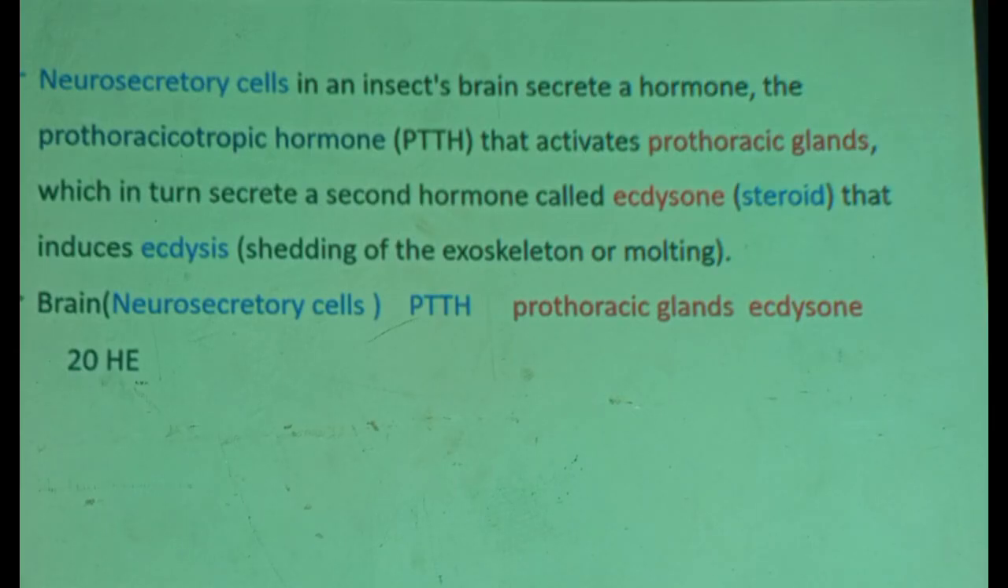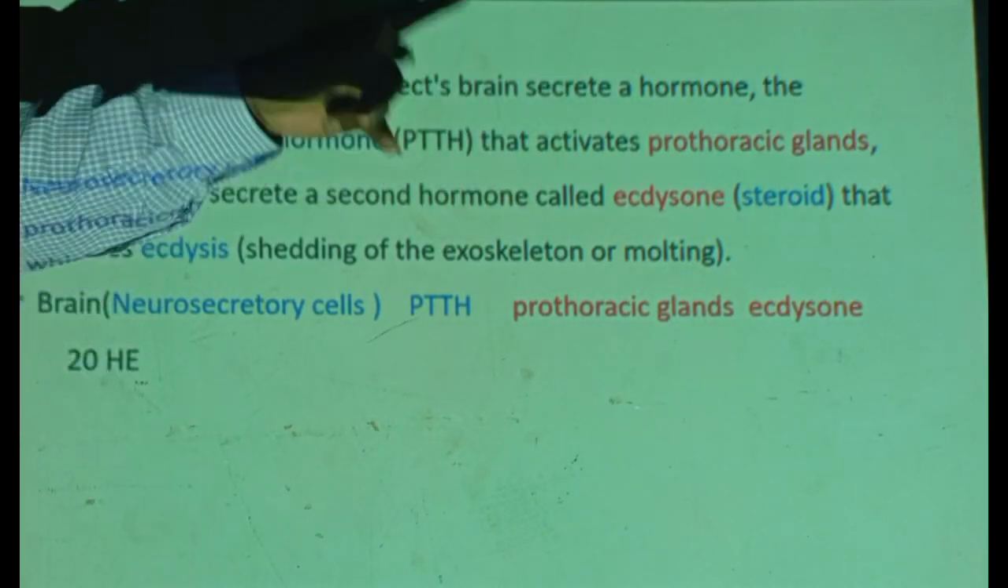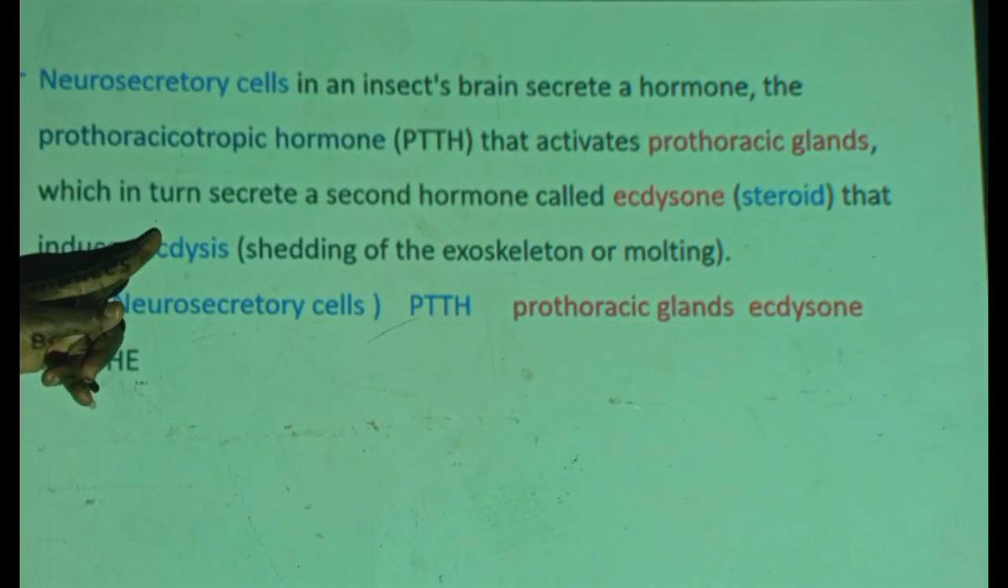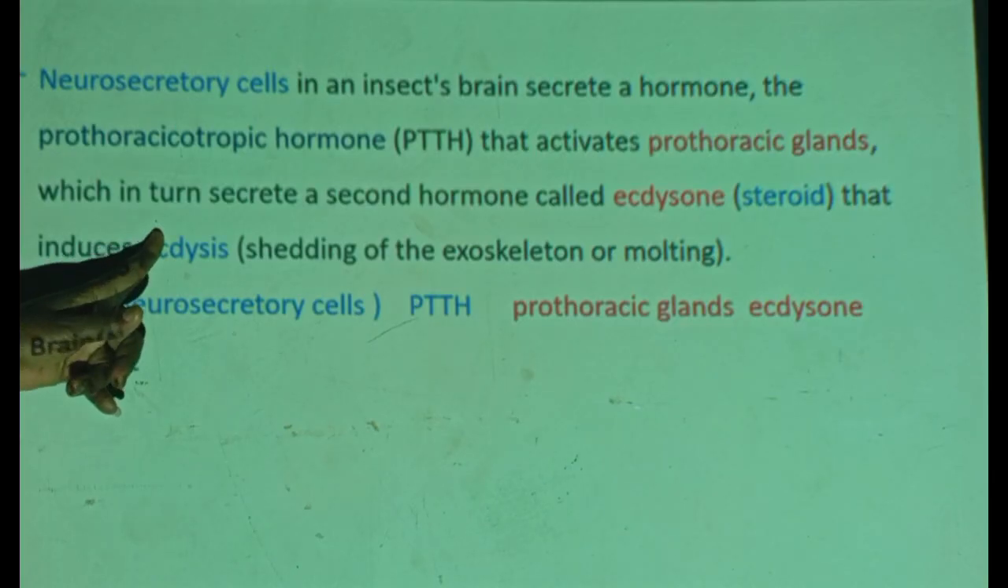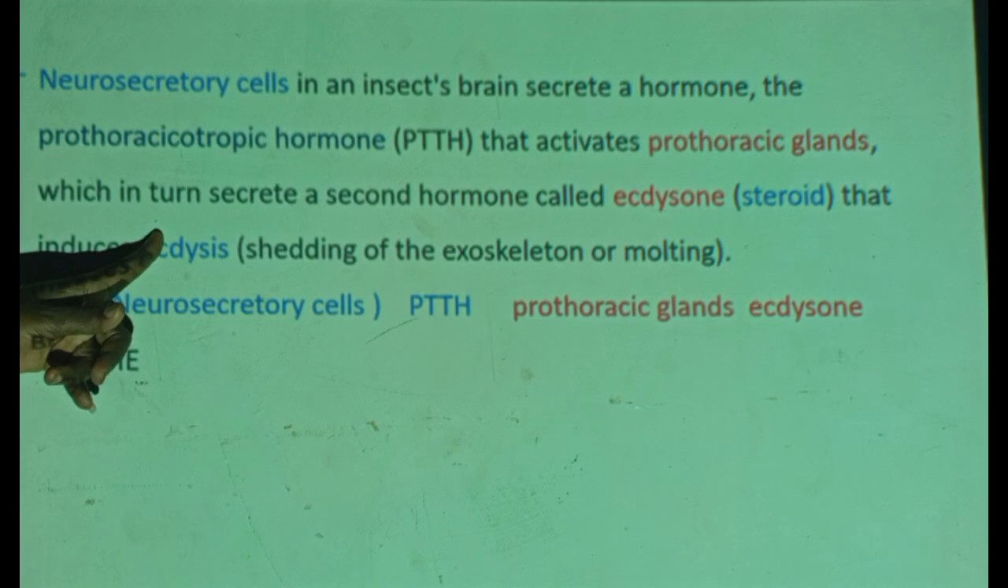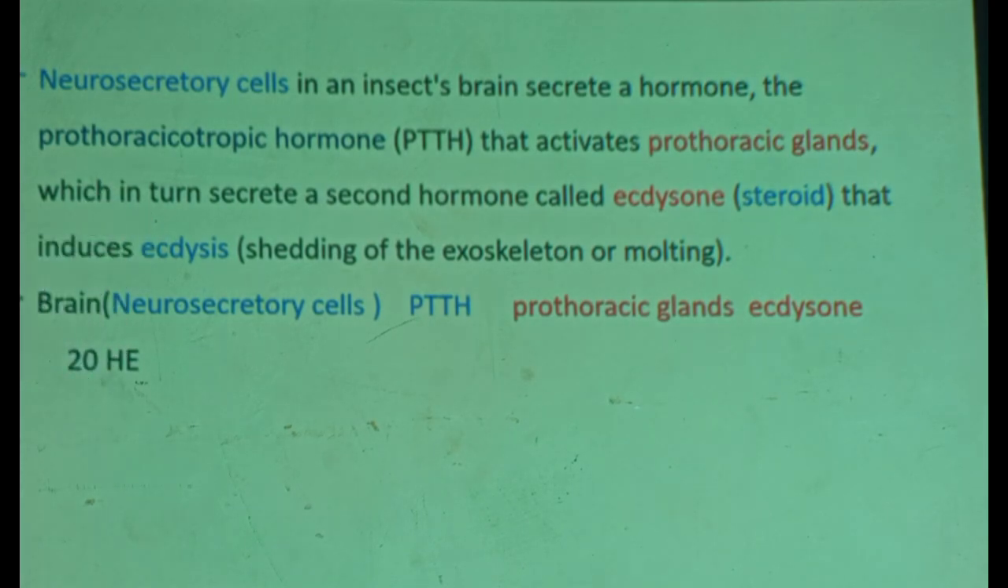This is one big process in insect growth and development. We have to know this. Key terms here: neurosecretory cells, then PTTH, then prothoracic glands, then ecdysone, then ecdysis, the process of molting, removing or shedding or breaking and losing its outermost cuticle covering.